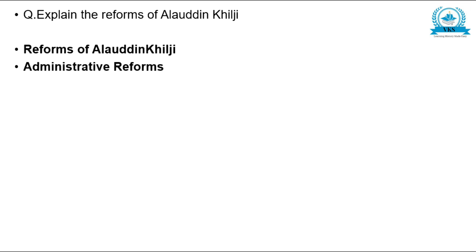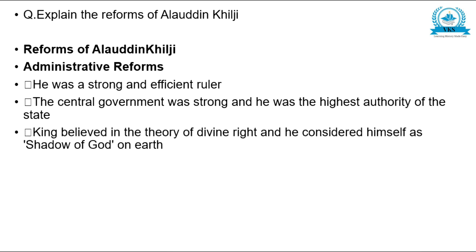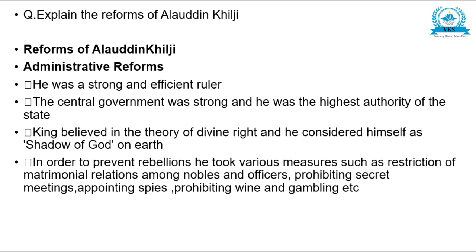Now explain the reforms of Alauddin Khilji. Administrative reforms: he was a strong and efficient ruler. The central government was strong, and he was the highest authority of the state. The king believed in the theory of divine right and considered himself the shadow of God on earth. In order to prevent rebellions, he took various measures such as restrictions on matrimonial relations among nobles and officers, prohibiting secret meetings, appointing spies, and prohibiting wine and gambling.